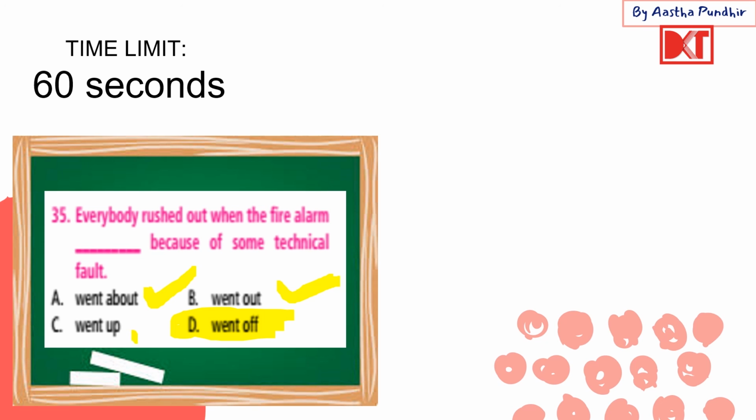Then we have went up. Went up we can use when something is built, like a new building or a new poster went up, like went up on the social media. So something that was newly built and newly posted, like that. All right. Okay, so with this we finish off our questions on phrasal verbs, and I've tried to explain as many phrasal verbs to you as I could. I hope you have understood them all.